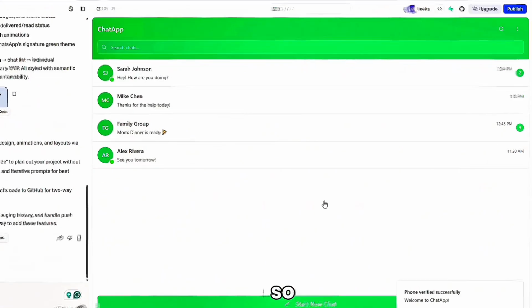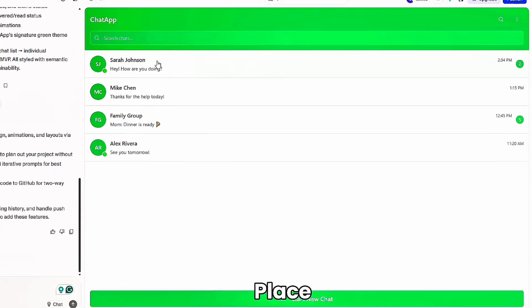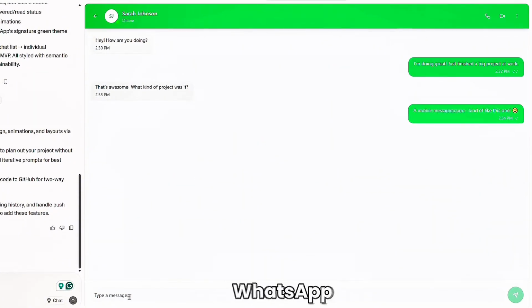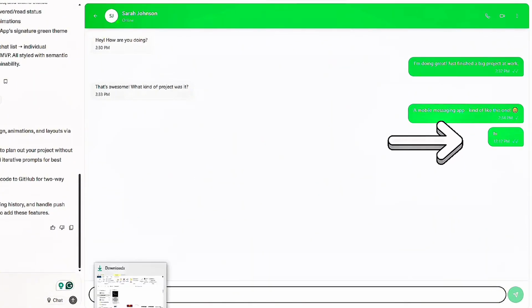Wow guys, this is a real chat that was generated by AI, just like WhatsApp. So in this place I can chat just like a normal WhatsApp here, and you see it has sent and it has also double ticked.